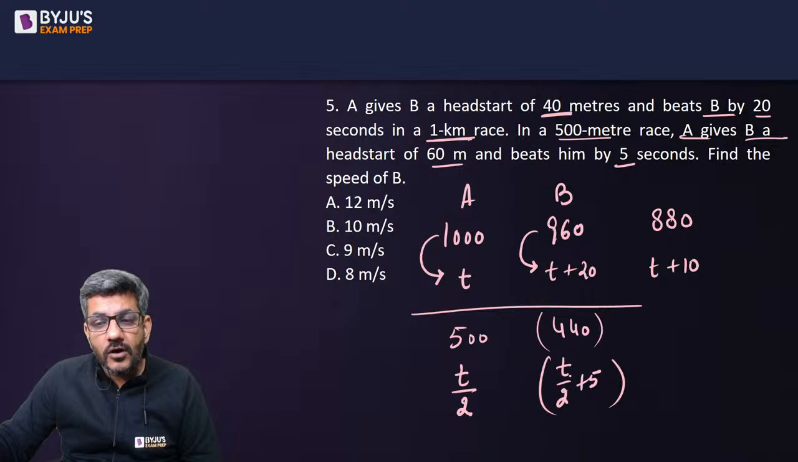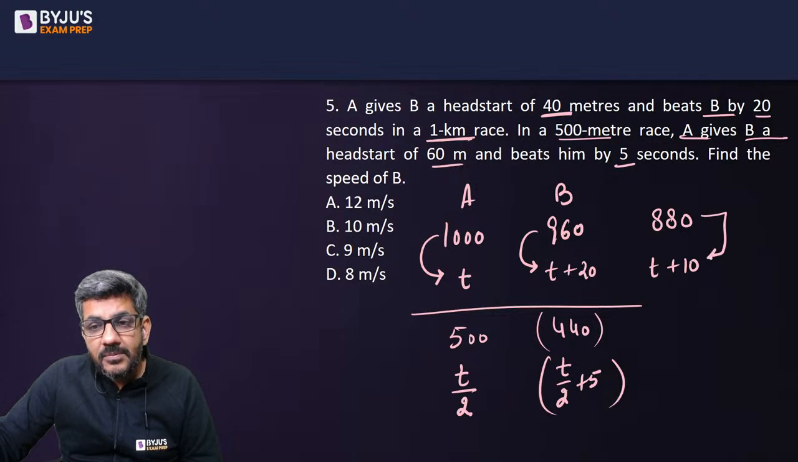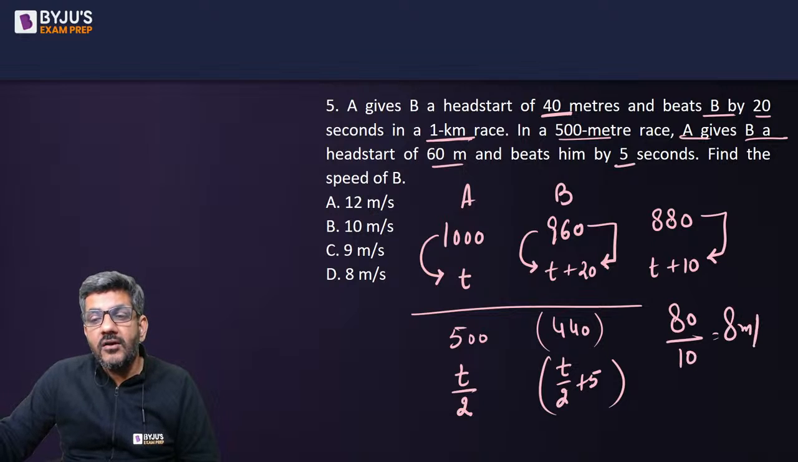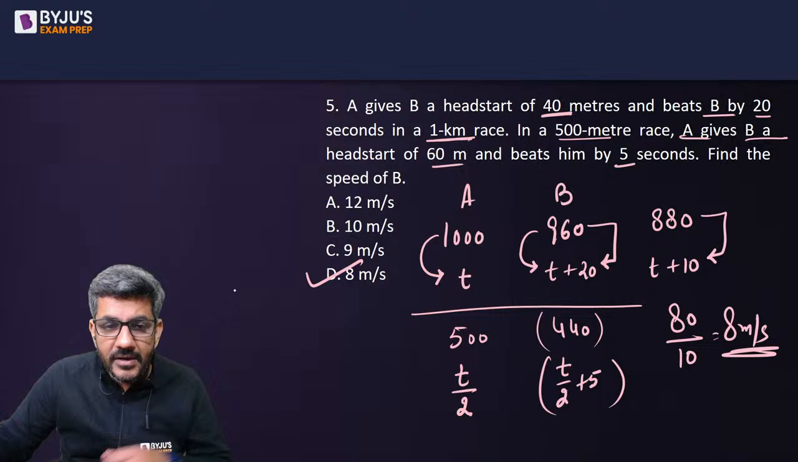If you cover 440 in T by 2 plus 5, so double of 440, double of this, which is T plus 10. तो वो 880 कवर करता है T plus 10 टाइम में, 960 कवर करता है T plus 20 टाइम में. That means 960 minus 880, 80, कवर करता है T plus 20 minus T plus 10, that is 10 टाइम में. So the speed of B is 8 meters per second.